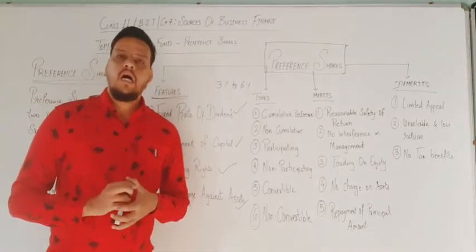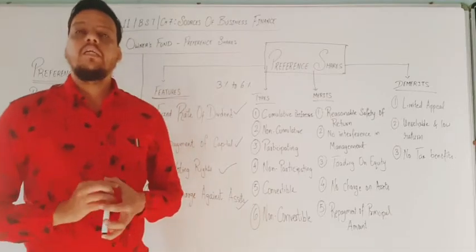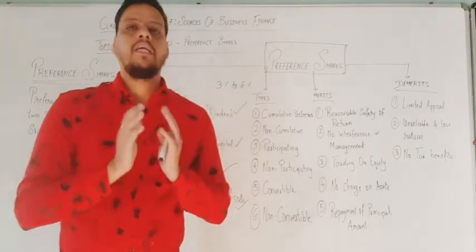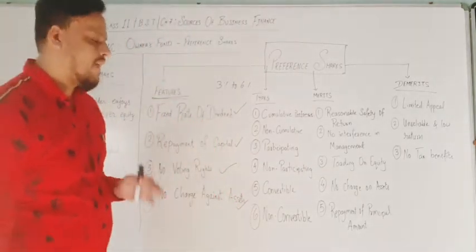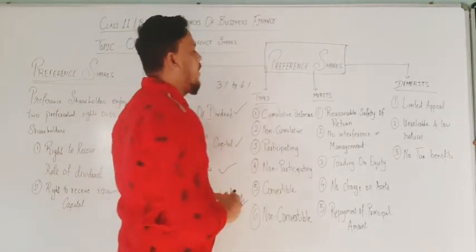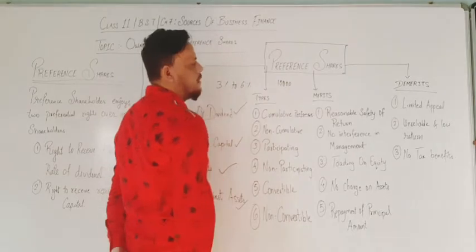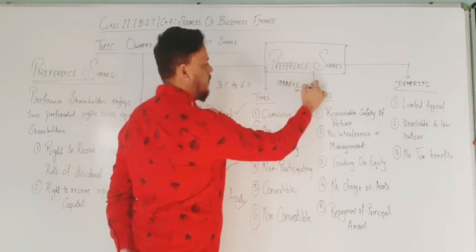Cumulative preferred shares are the shares in which the dividend is transferred to next year if the company is not able to pay in the current year. For example, as you have the 10,000 rupees preferred share, out of that you get 6%. So 6% means 600.